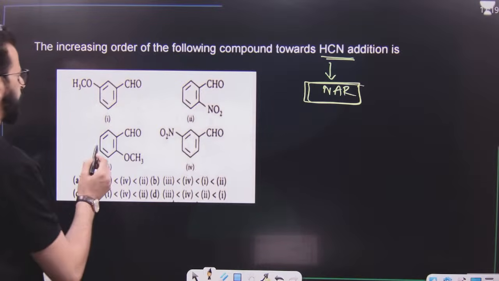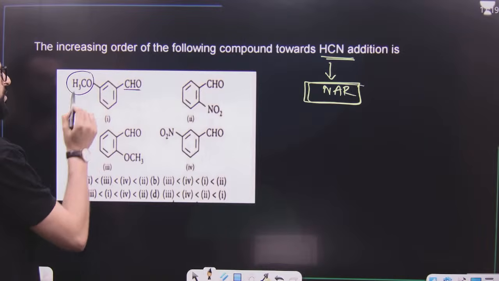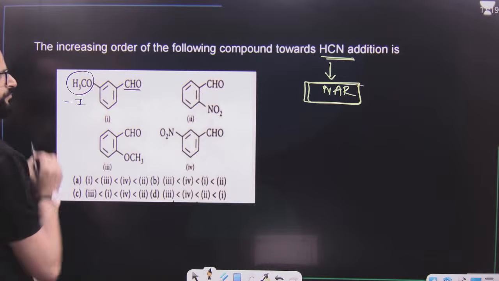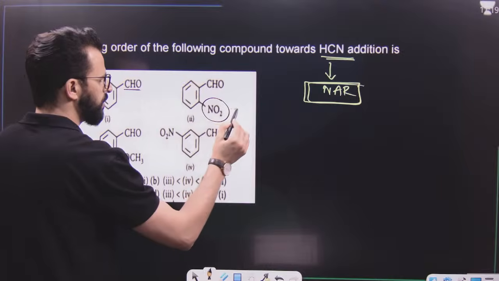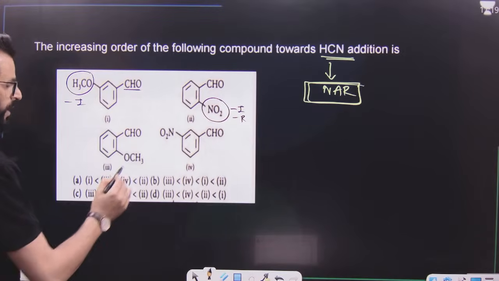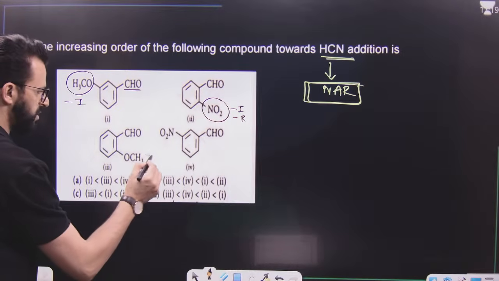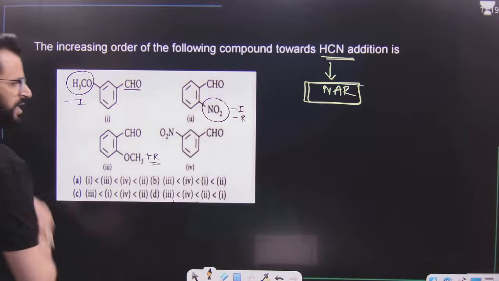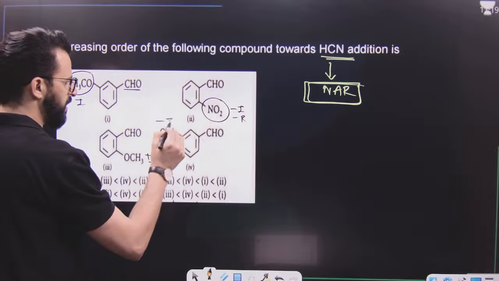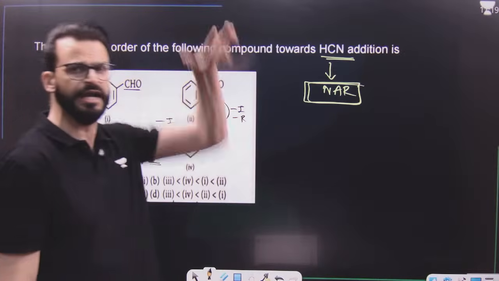So what type of group is this? Is it having any effect on CHO? Yes, due to minus I. Is this having? Yes, because of minus I as well as minus R. That means it becomes a stronger electron withdrawing group. This one has a stronger plus R, that means it is electron donating. Donating means its rate will be very less.